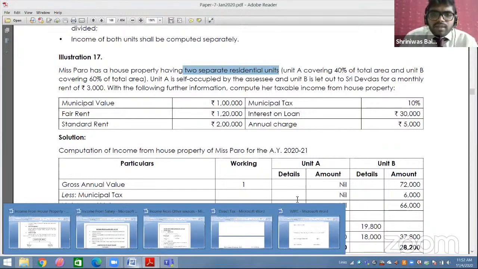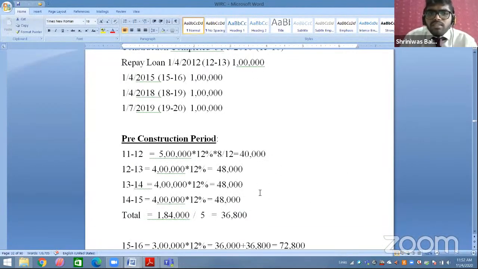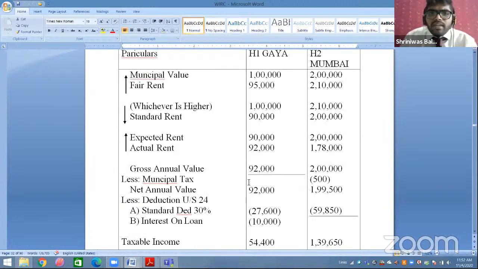Just 1 minute, I have the solution of this sum, I just need some time to search. That was 17, students.